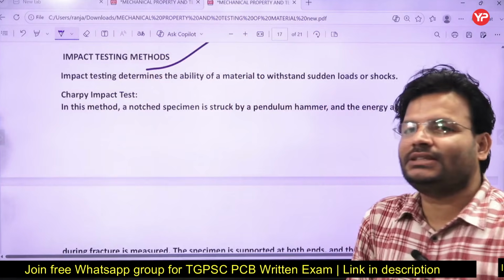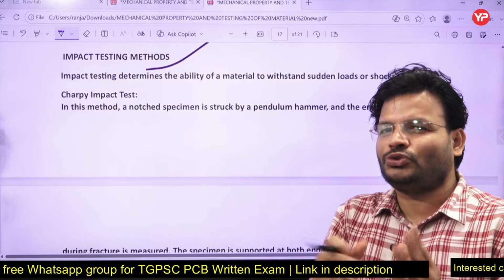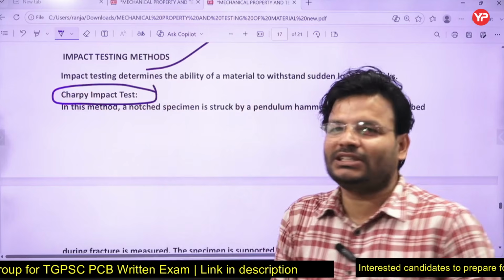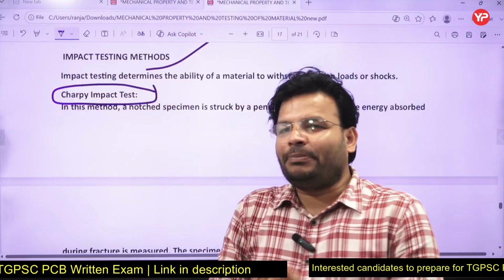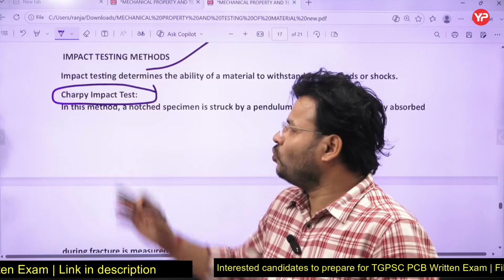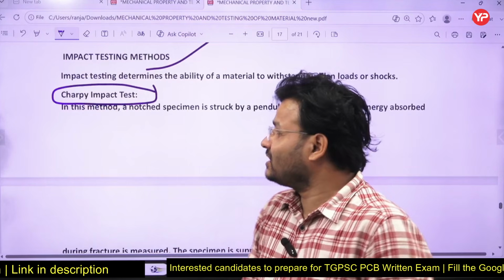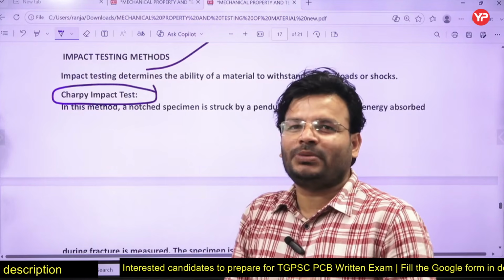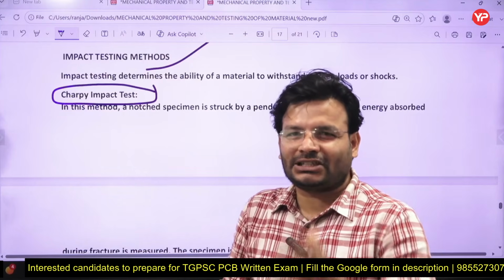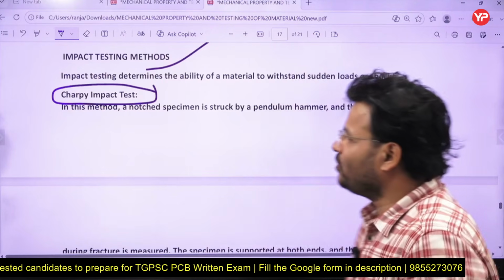What is impact testing? Keep in mind the approaches used. One is called the Charpy test. They will simply ask in the exam which of the following approaches uses impact testing. One option will be Charpy hardness test, Charpy impact test. Another could be Brinell hardness, or some other test. Some options will be given, and then you have to answer.